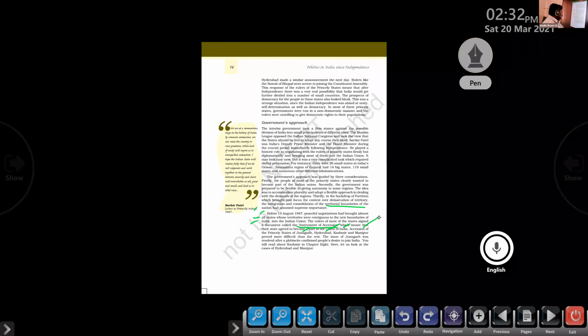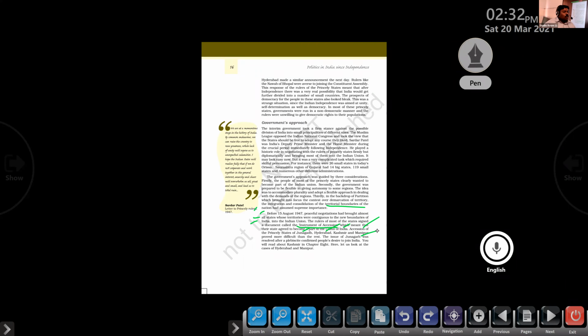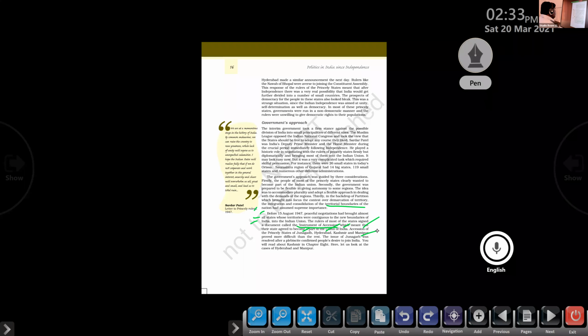So here it is. The issue of Junagadh was resolved after a plebiscite confirmed people decided to join India. So the problem of Junagadh is solved. How? They conducted a plebiscite. We studied that. What is a plebiscite? Knowing the opinion of the people in that region. So they conducted voting. Then most of the people decided they had to join India. So the ruler also accepted it. So Junagadh cooperated with India and joined the Indian Union.